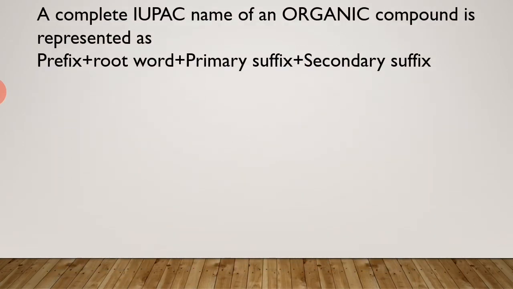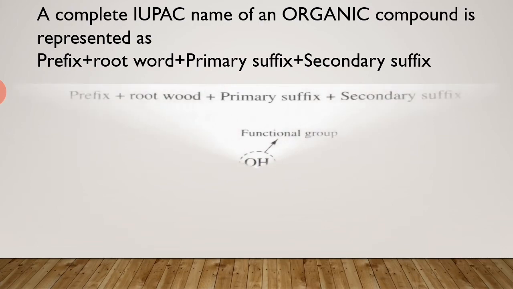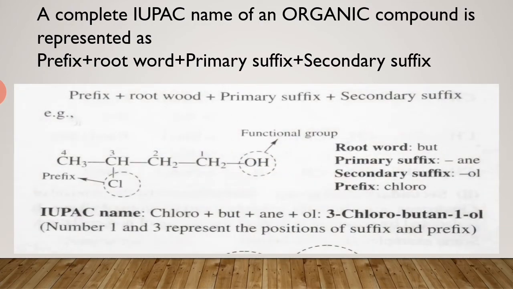Then the complete IUPAC name of an organic compound is represented as prefix plus root word plus primary suffix plus secondary suffix. For example, we can take any kind of example. Here is an example of this.